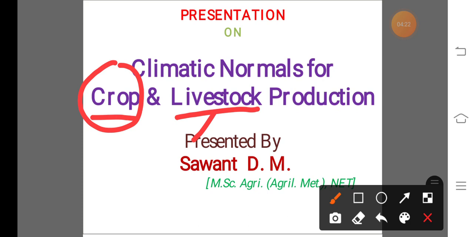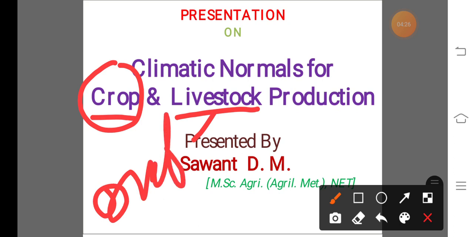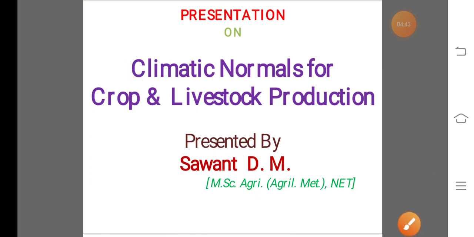In cattle all cattle are included, that means draft purpose, milk purpose, etc. And in case of milk cattle, only milk cattle are included. And last we discuss the climatic normals for sheep and goat production.